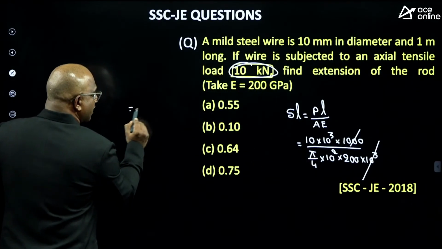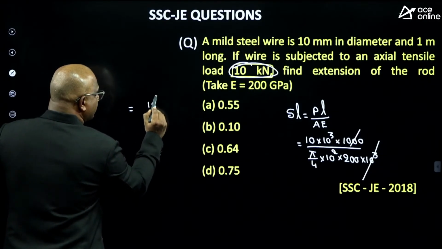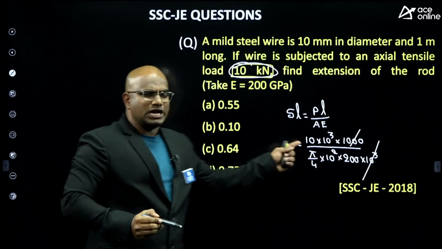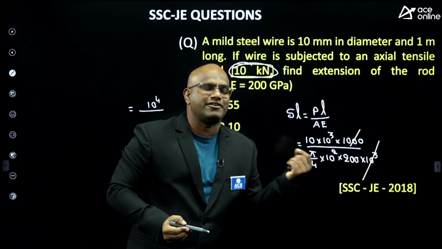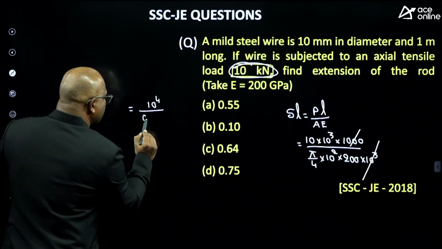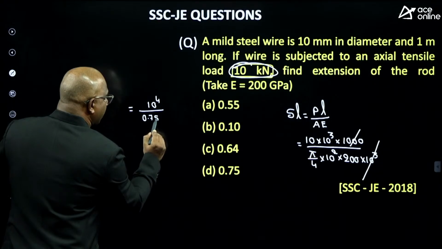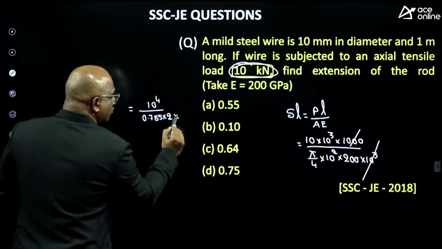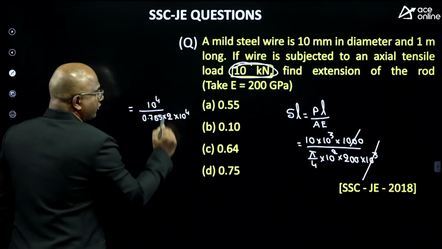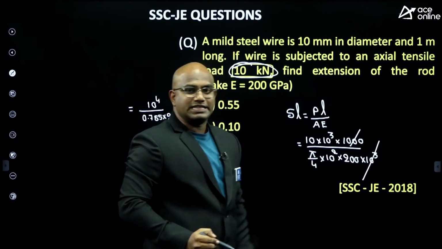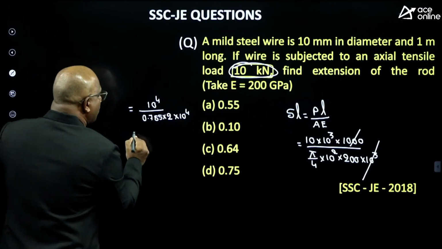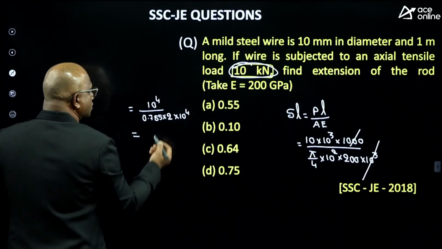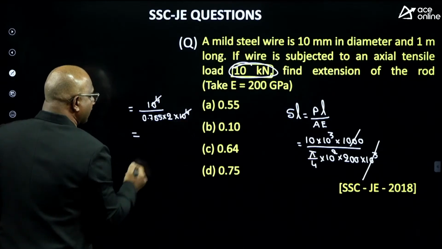Listen carefully. 10 power 4 by pi by 4. Pi by 4 means 0.785. 0.785 into 2 into 10 power 4, because 2 into 10 square, and this one 10 power 4. So 10 power 4 is getting cancelled.